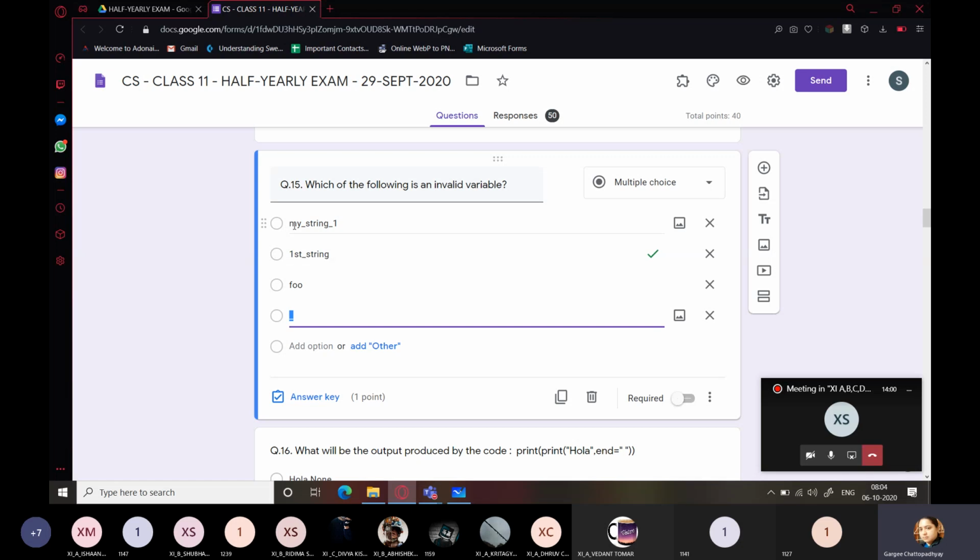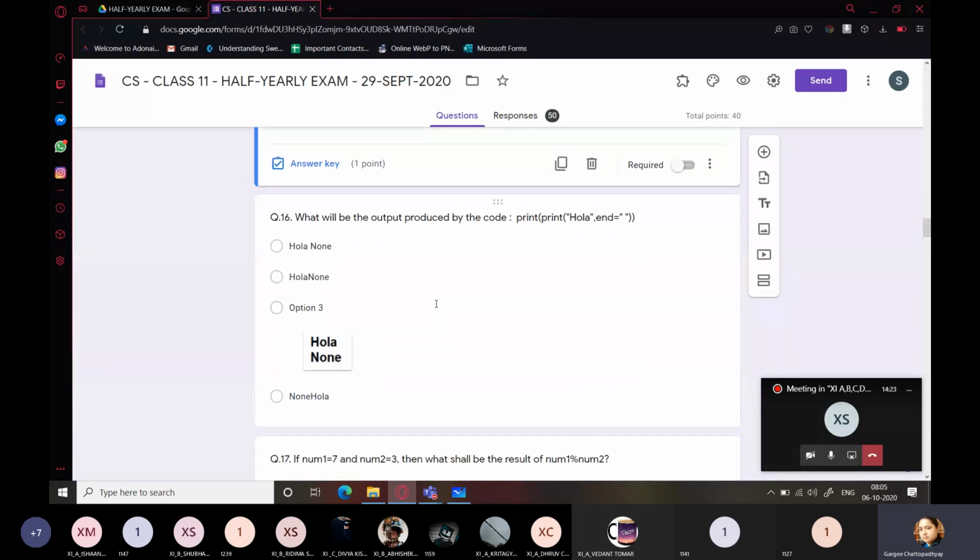It begins with a letter, has no space or special character other than underscore, and contains digits. The second one begins with a digit, which is against the rules. The third one is also fine. The fourth one is also fine because it is neither a number nor a space, it's just an underscore character.